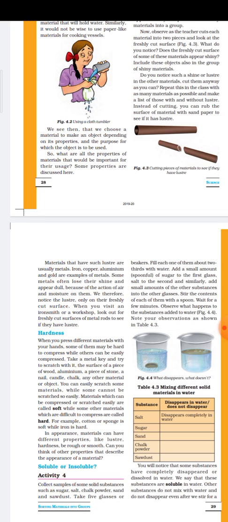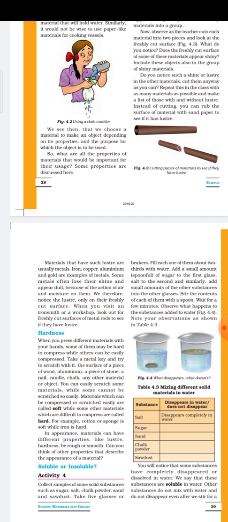You can easily scratch some materials, but some cannot be scratched so easily. Suppose on the surface of the chalk and candle you can easily scratch with the help of the metal key, but you cannot scratch easily on the surface of aluminum, a piece of stone, or a nail, right?